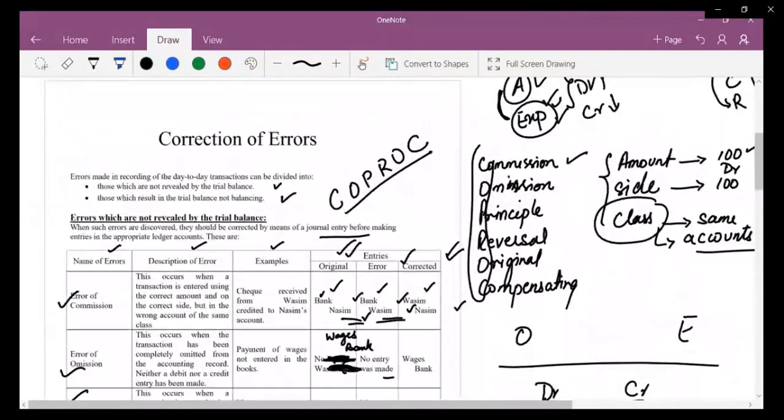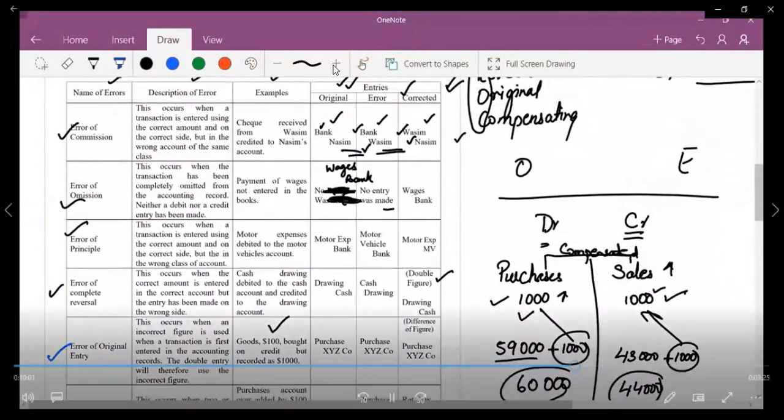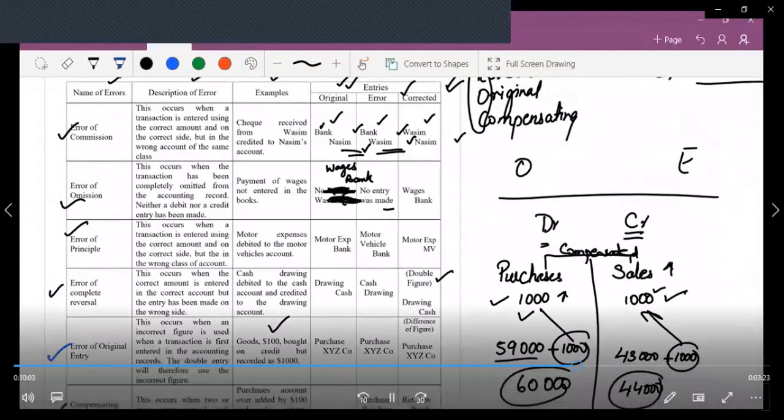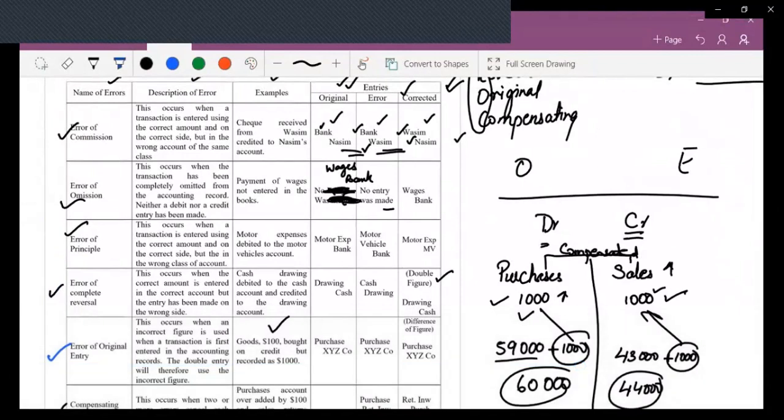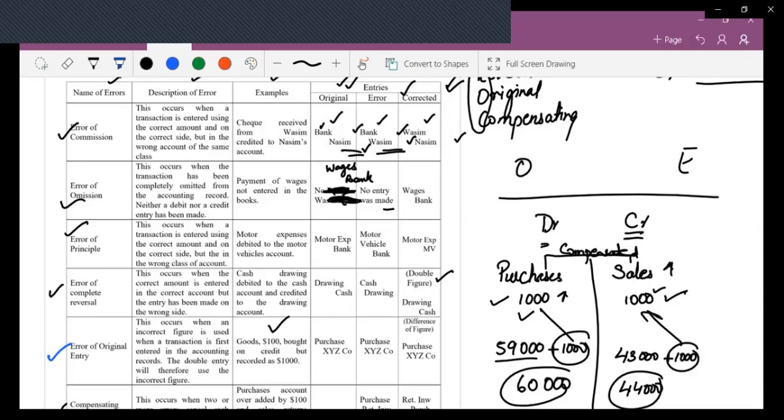Now here, beta, we have done all these errors. If I just give you a little review quickly, error of commission, when there is an error in wrong account, same class, wrong account. Error of omission, entry was completely omitted. Error of principle, the error was due to the wrong class.